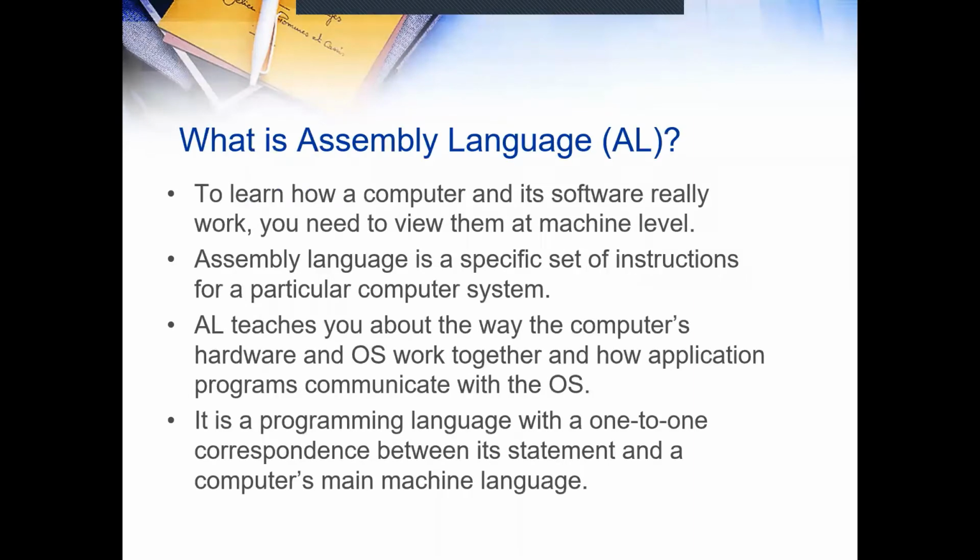So what is assembly language? Assembly language is basically in between.